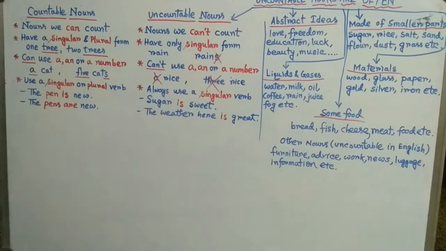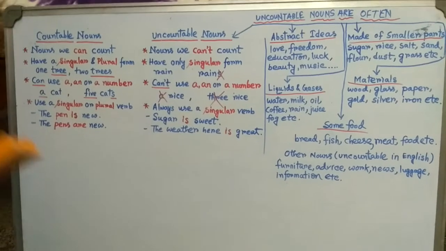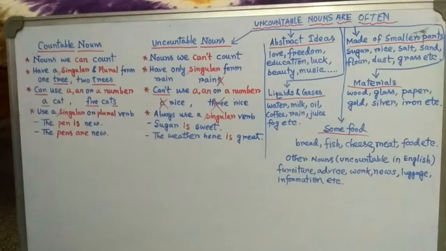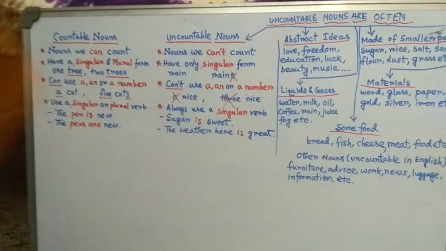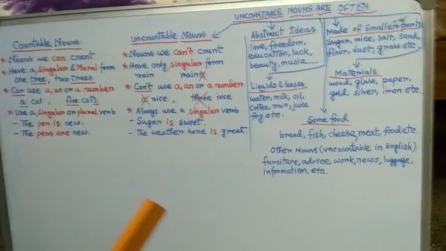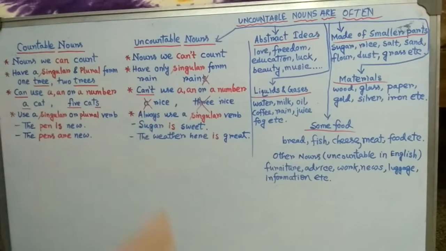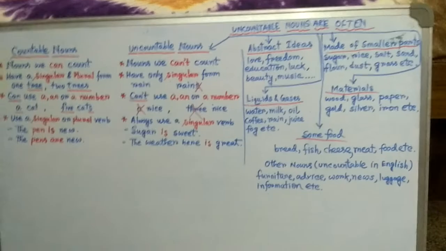You can say 1 bar of gold or 5 bars of gold. And here, in these material cases, we always have to use a singular verb, that I have already said.